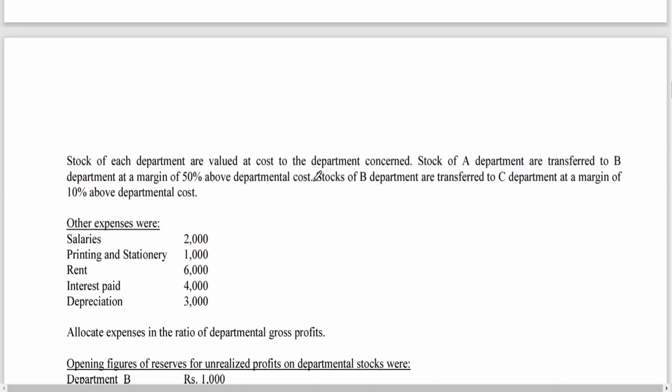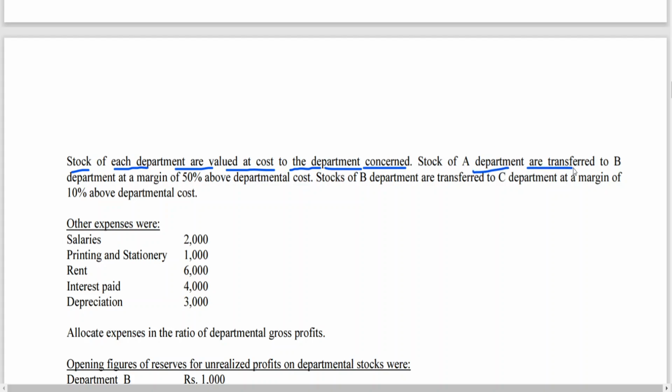Now, stock of each department is valued at cost to the department concerned. This is very clear; you have seen many problems like this. Cost to the department concerned means that when A is transferring to B, it is cost price to B, but for A it is selling price. That is the meaning of it.